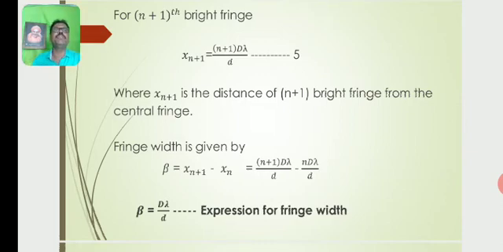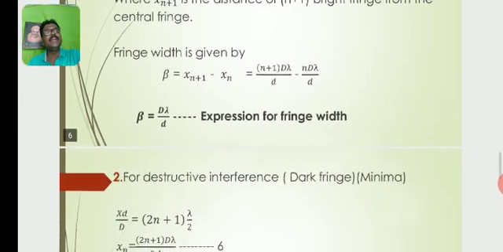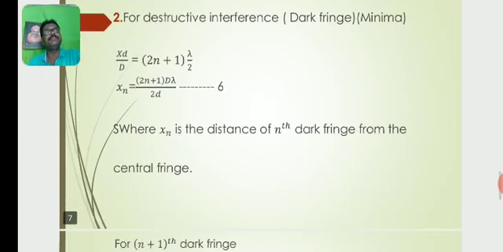So fringe width is given by beta equal to x(n plus 1) minus xn. Substituting from equations 4 and 5, we get (n plus 1) D lambda by d from equation 5, minus nD lambda by d from equation 4. After simplification we get beta equal to D lambda by d. So this is the expression of our fringe width. So what about the fringes obtained in the interference pattern?